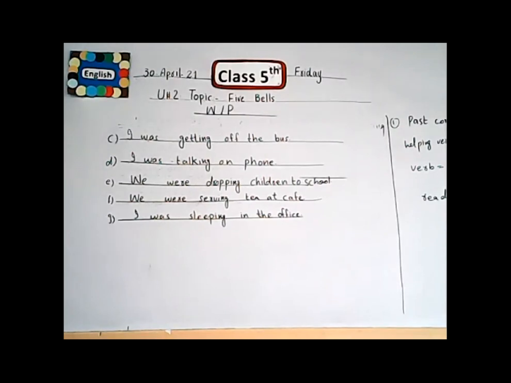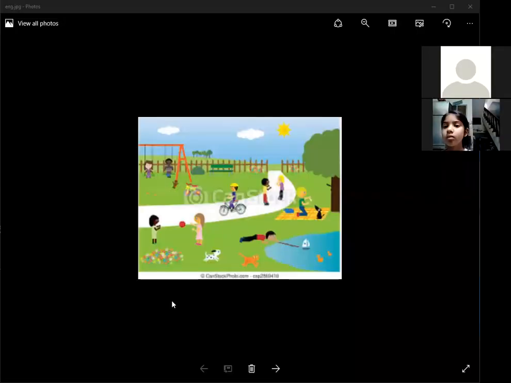First, all the students look at this picture. In these pictures, we see a garden where people are doing many activities. Look at this boy. He floated the boat on the river, and these are the ducks.